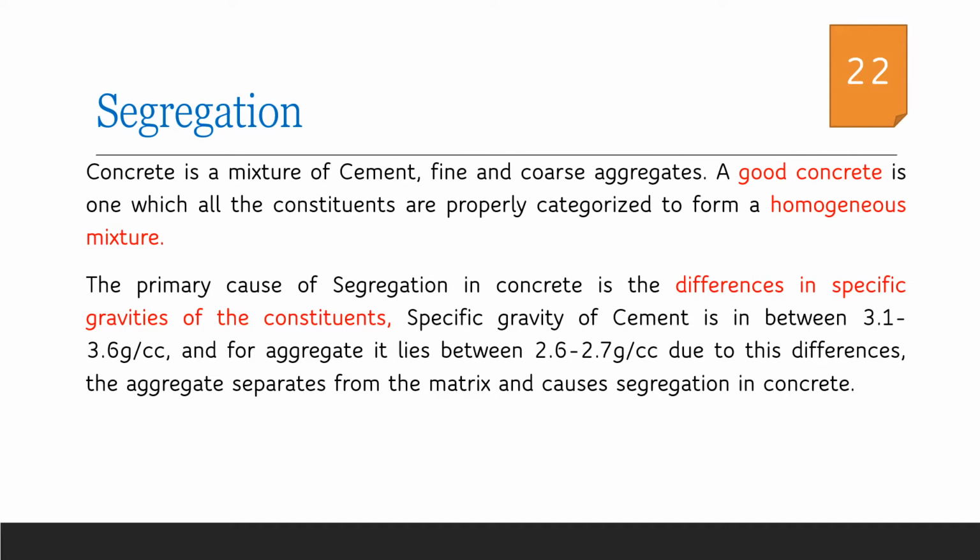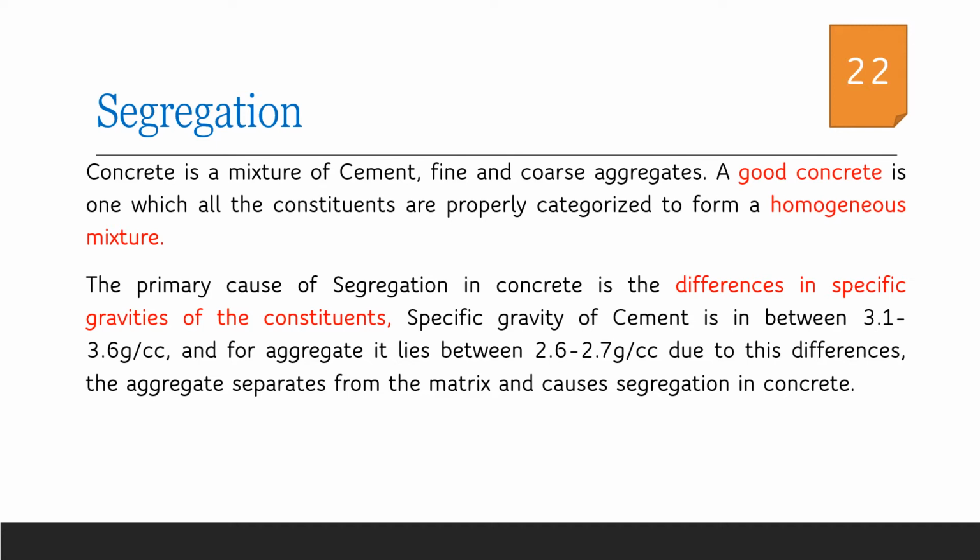The primary cause of segregation of concrete is the difference in specific gravity of the constituents of concrete. For example, the specific gravity of cement is in the range of 3.1 to 3.6 gram per cc, and that of aggregates lies in the range of 2.6 to 2.7 gram per cc. When we are considering water, the specific gravity is 1 gram per cc.